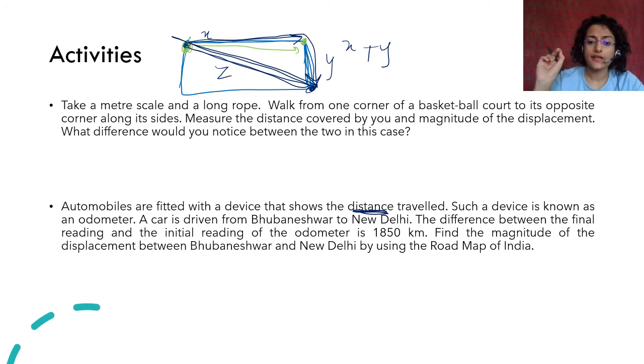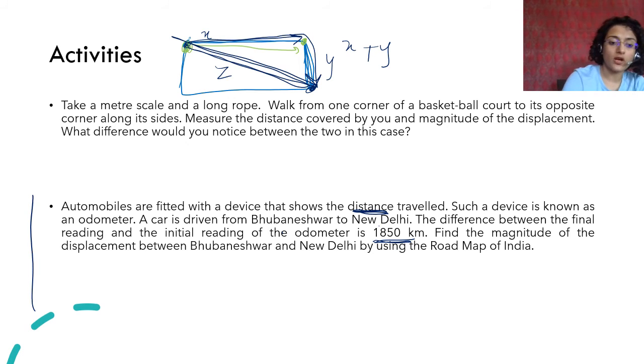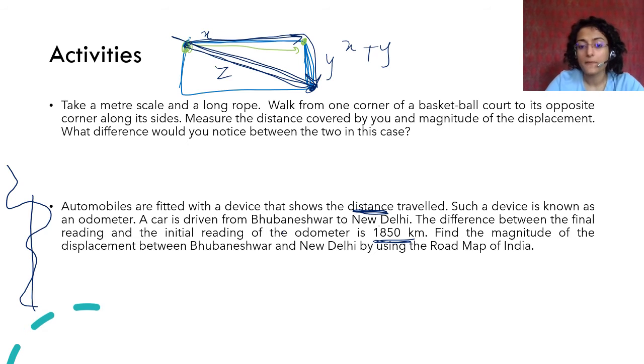So a car is driven from Bhubaneswar to New Delhi. Where is Bhubaneswar? Odisha में. To New Delhi. The difference between the final reading and initial reading is 1850 kilometers. कोई एक रीडिंग होगा इनिशियली, बट फ्रॉम भुवनेश्वर टू दिल्ली 1850 किलोमीटर्स उसने ट्रैवल किया. Now you have to understand this is the distance. रोड जो है ना वो एकदम स्ट्रेट नहीं होता. रोड हमेशा कभी इधर जाएगा कभी इधर जाएगा. It will take a turn, it will go like this, right? So the distance covered is 1850.